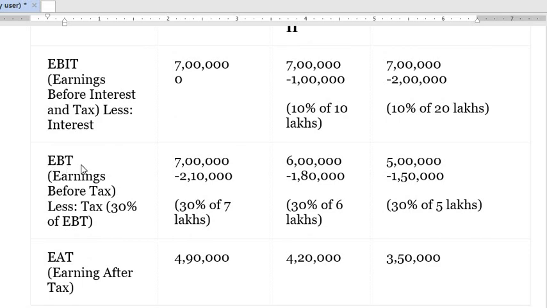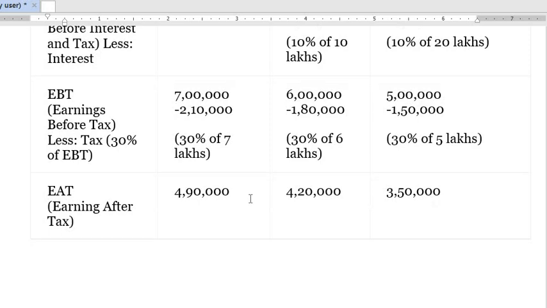Now we are left with EBT, earning before tax. Earning before tax here remains 7 lakh, here it is 6 lakh, and it is 5 lakh in situation 3. Now we will deduct the tax: 30% of 7 lakh, 30% of whatever earning is left, that is 6 lakh, and 30% of 5 lakh. Whatever is left is your earning after tax.